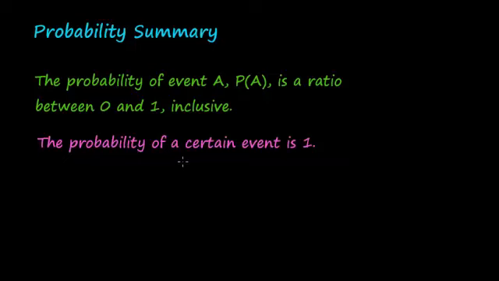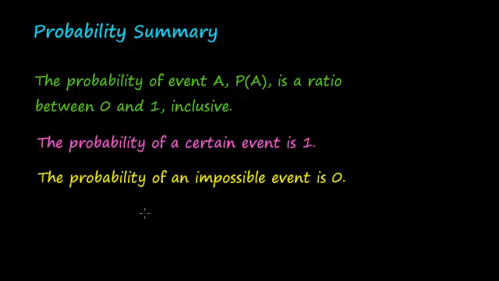For example, the probability that Labor Day will be on a Monday this year is certain. Why would we calculate the probability of Labor Day falling on a Monday? But the probability that Christmas falls on a Monday might be of interest, or the 4th of July. What's the probability that the 4th of July is on a Monday? That would be something you could calculate a probability for. But if it's certain, such as Labor Day on a Monday, that probability is 1.